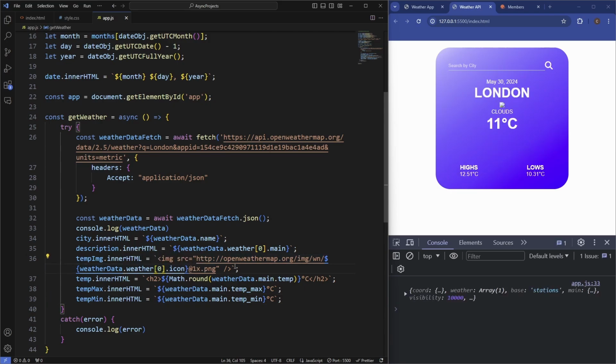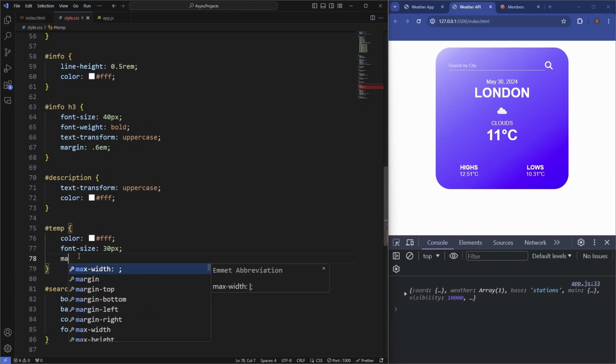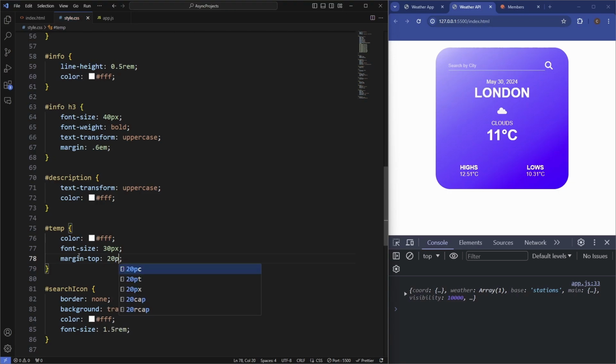Let's actually make the icon a bit smaller. So we'll just remove the size property here. So we'll just remove the size in the URL there for the source. So that just makes it smaller because we don't really need it that big. Because we're more interested in the temperature. So let's add some margin top to that. Say 20 pixels. Yeah, it's looking much better. So that's pretty much it for the styling.